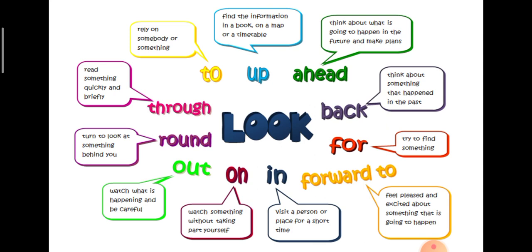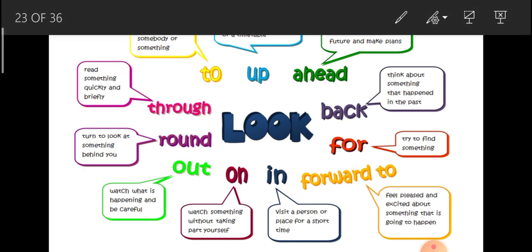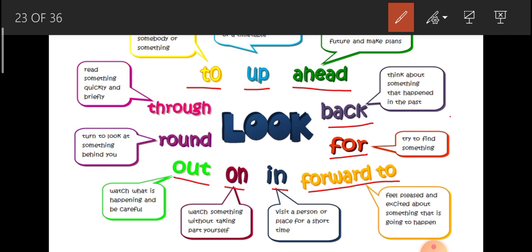For the word look, look to, wait, hold on, where is my pen again? Look to, look up, look ahead, okay? Look back, look for, look forward to, look in, look on, look out, look round, look through, okay? So there are a lot of phrasal verbs that we can create using the verb look, alright?